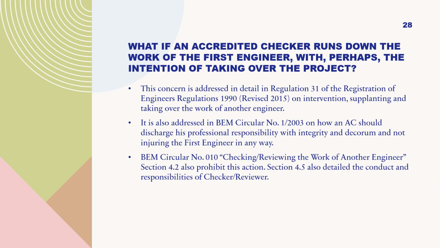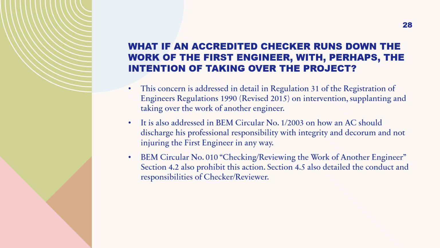What if an accredited checker runs down the work of the first engineer, with, perhaps, the intention of taking over the project? This concern is addressed in detail in Regulation 31 of the Registration of Engineers Regulations 1990, revised 2015, on intervention, supplanting and taking over the work of another engineer.